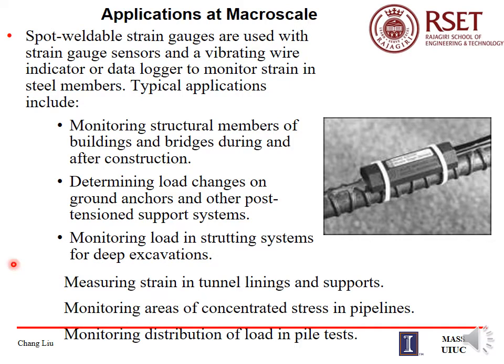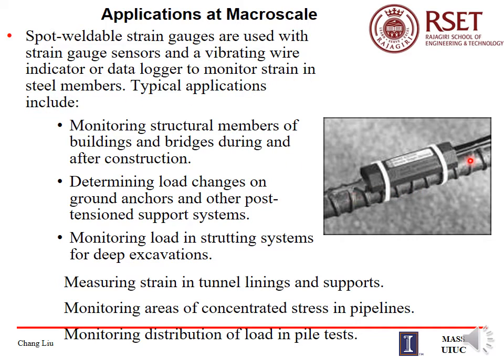If you take an application at macro scale, a spot weldable strain gauge is what the setup shown here is. Spot weldable strain gauges are used with strain gauge sensors and a vibrating wire indicator or a data logger to monitor the strain in a steel member.